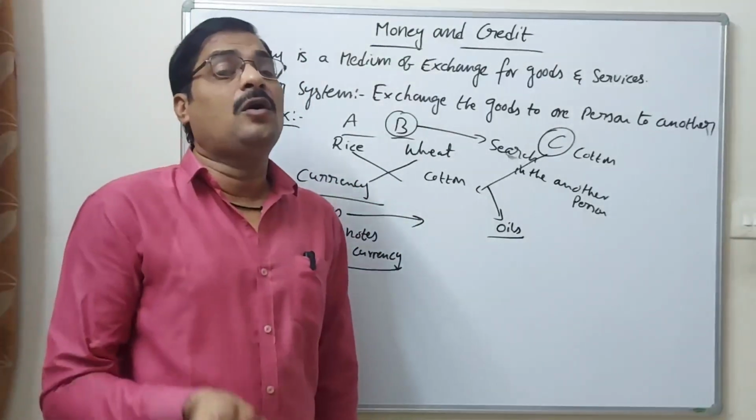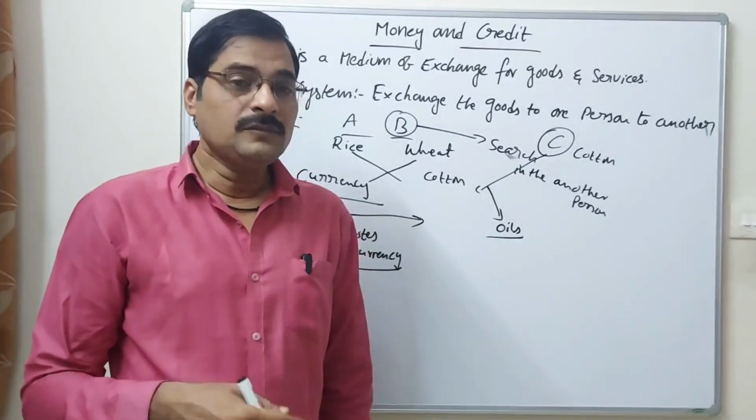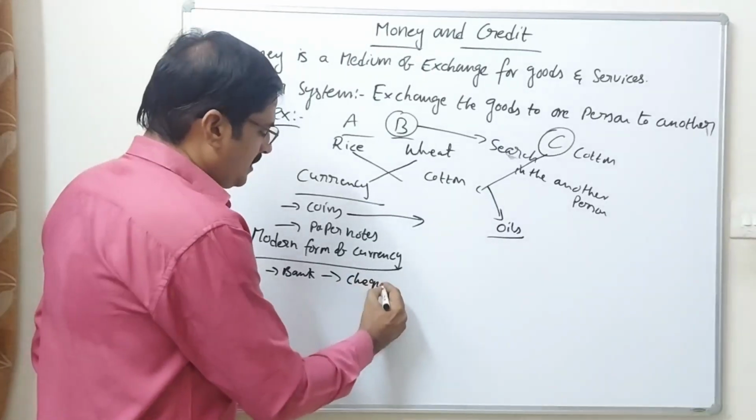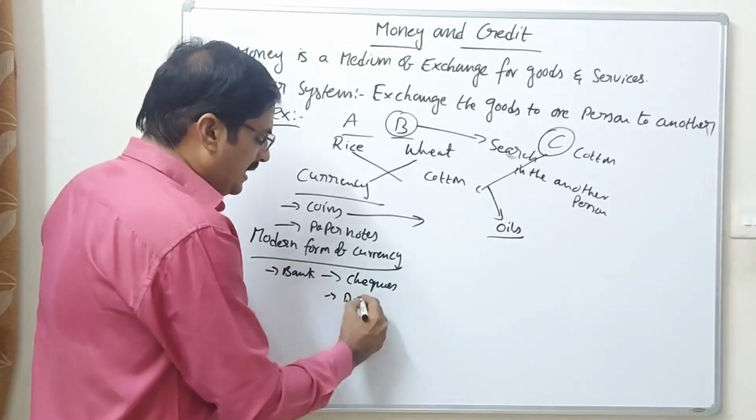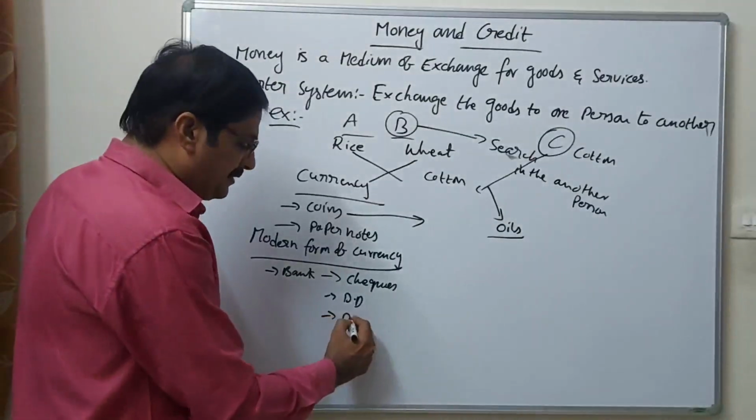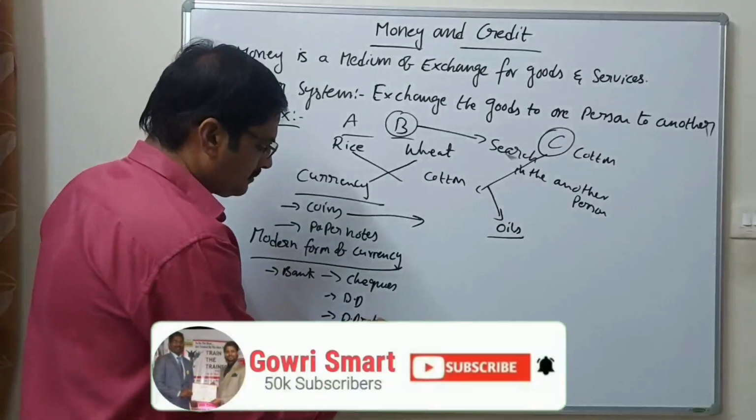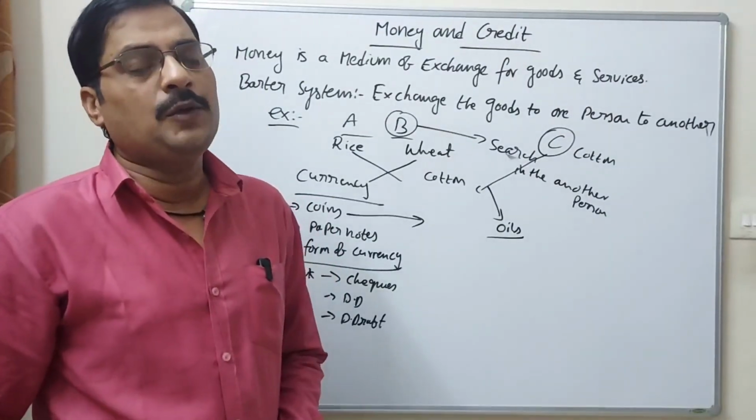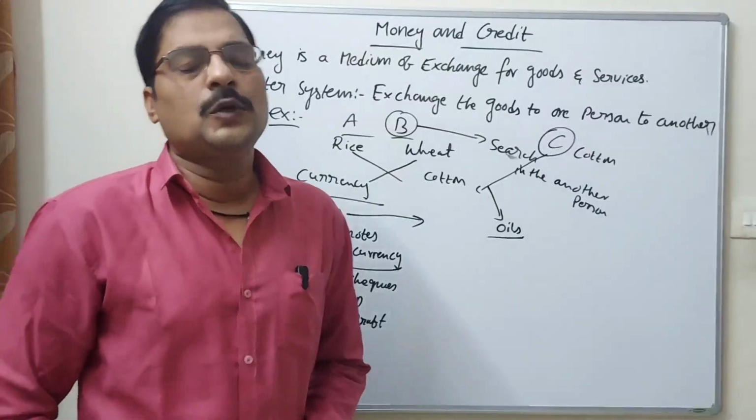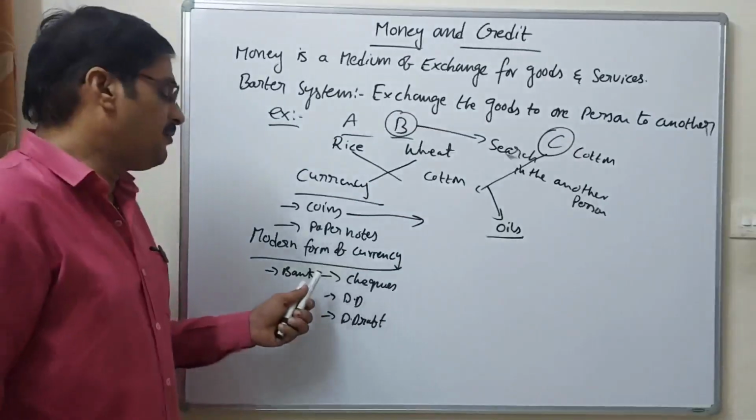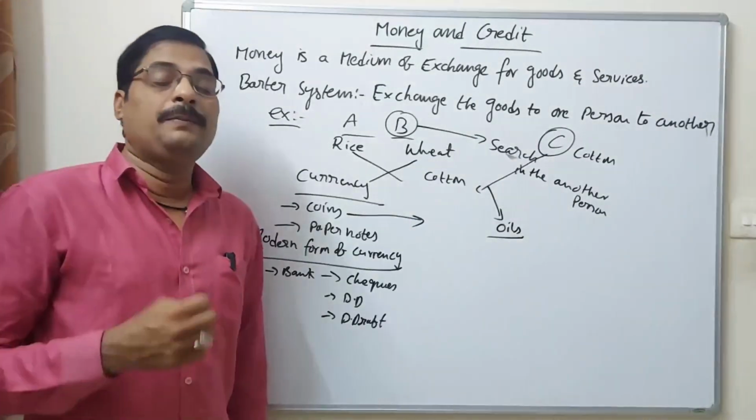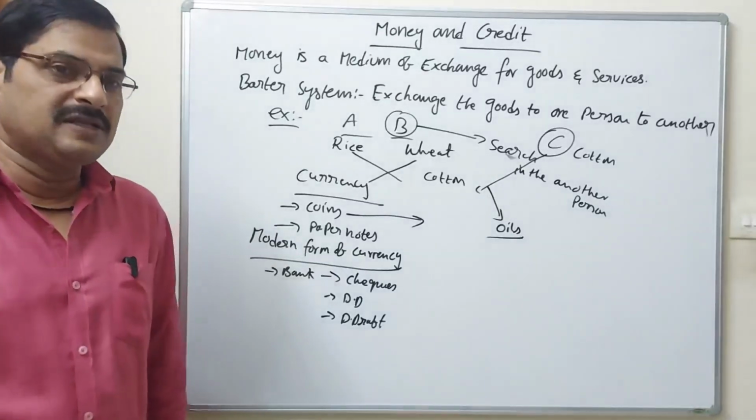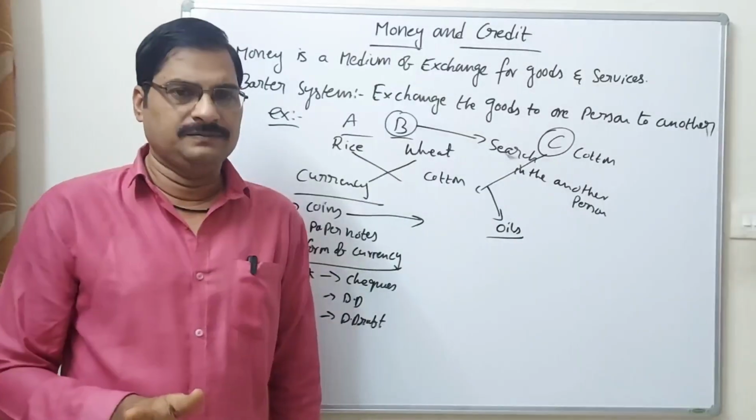So what are the alternatives to money? Checks. One of the important things is checks. Checks, DD, demand deposit, demand draft. So how do people use checks? Some rules are there in the banks. If you want to maintain a checkbook, or if you want to give a check to another person, a check is an alternative to money.